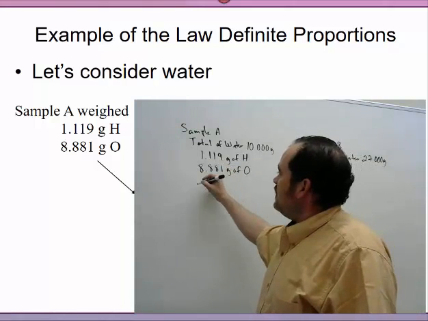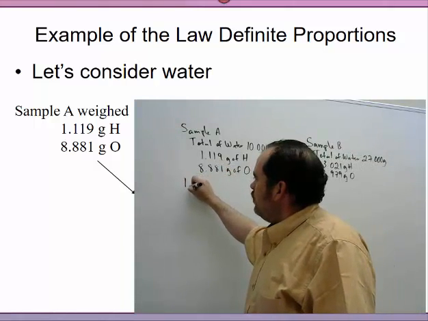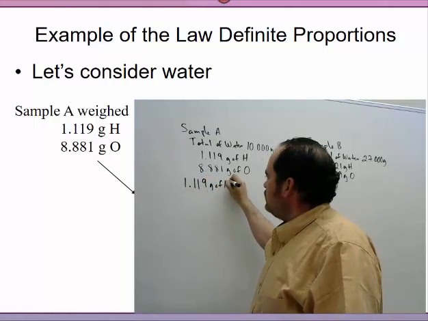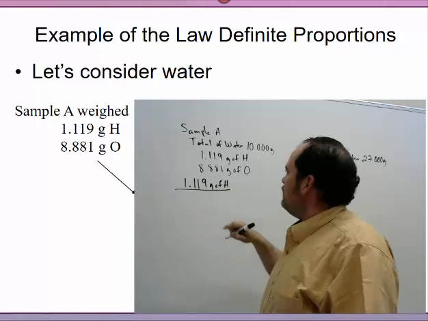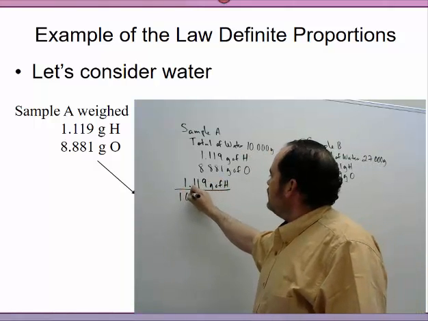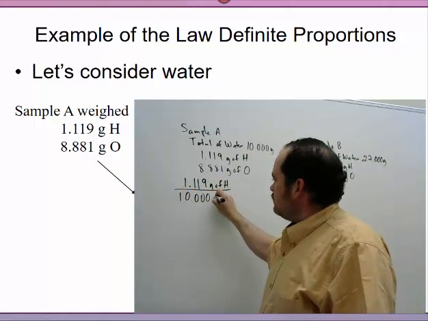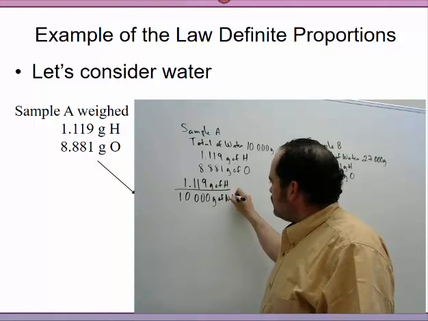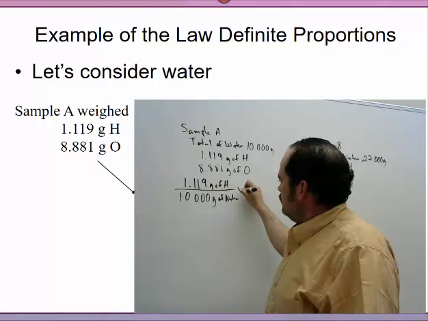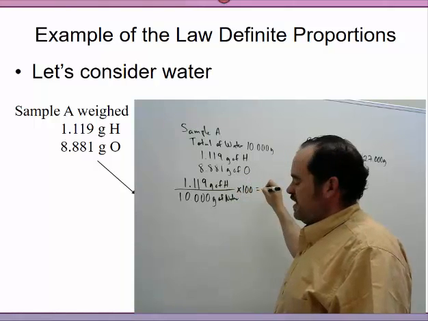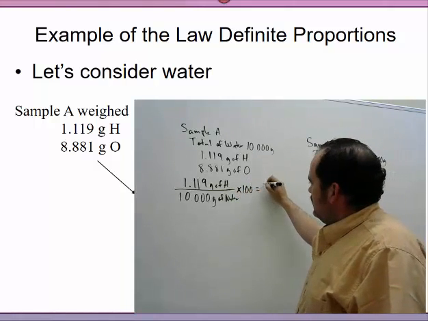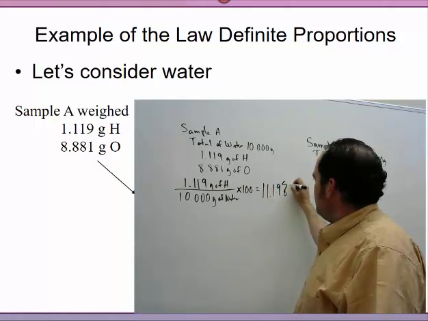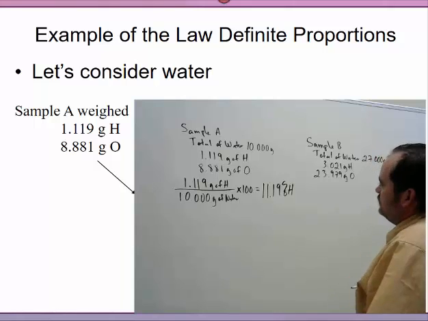So here we have 1.119 grams of hydrogen, the part, divided by the total, which is 10 grams of water, multiplied by 100. That gives us 11.19% hydrogen.